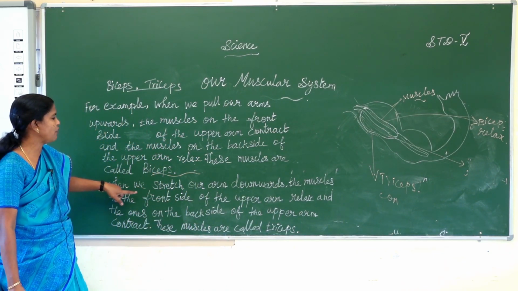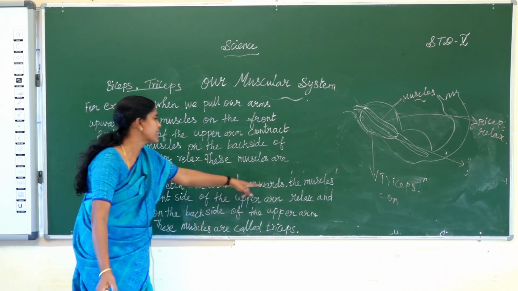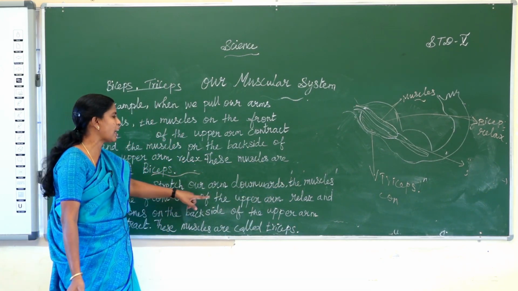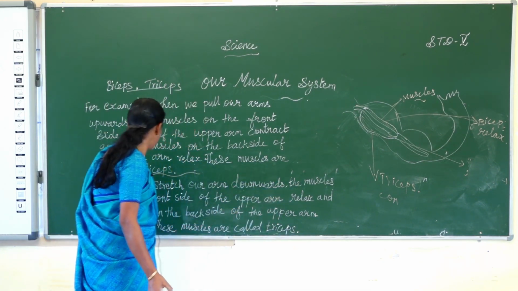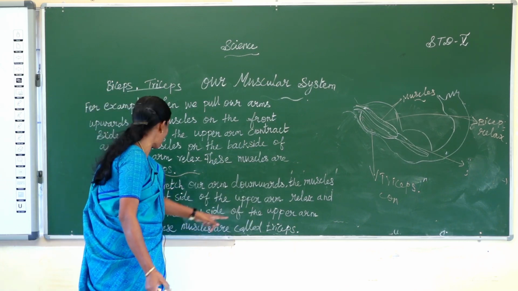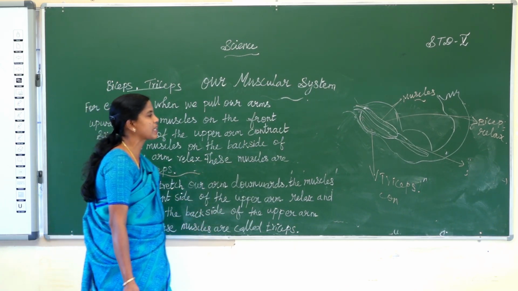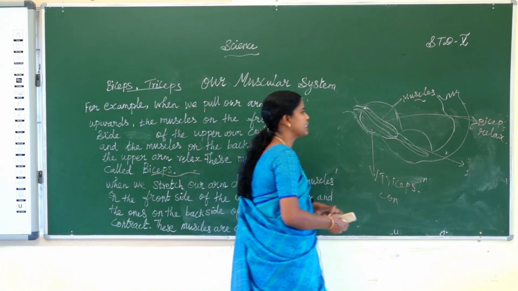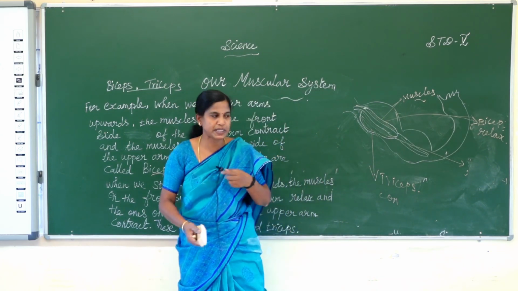For example, when we stretch our arm downwards, the muscles on the front side of the upper arm relax and the ones on the back side of the upper arm contract. These muscles are called triceps.